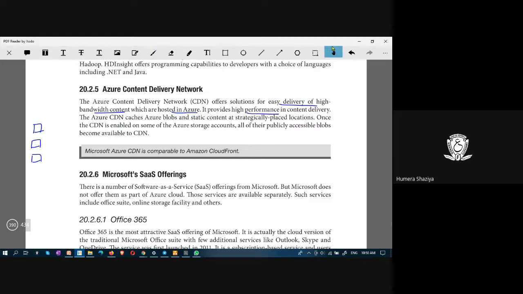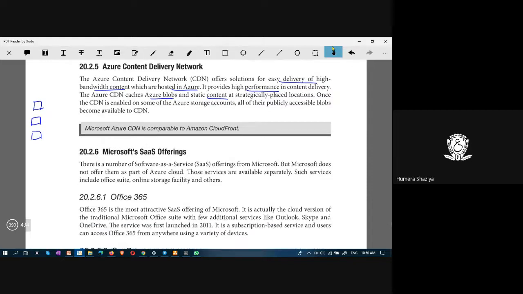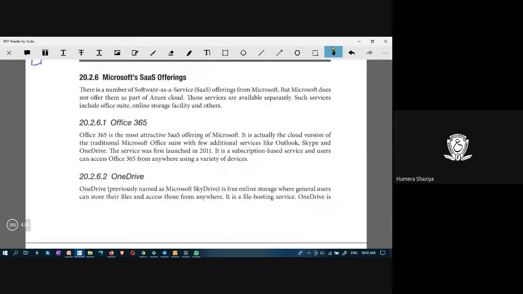Azure CDN caches Azure blobs and static content at the nearest locations to consumers, so that whenever a consumer makes a request, it can be delivered from the nearest location.